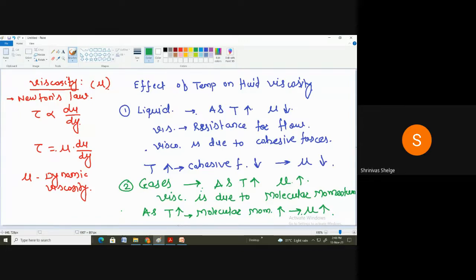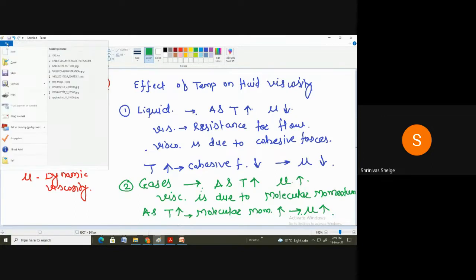So as we increase the temperature, the molecular momentum increases, as well as obviously subsequently what happened? The dynamic viscosity also increases. So that is the effect of temperature on fluid viscosity. Correct? Yes. So now we will move towards,